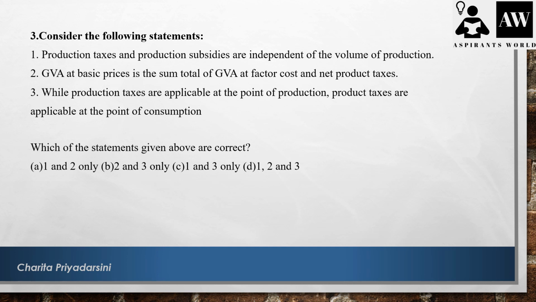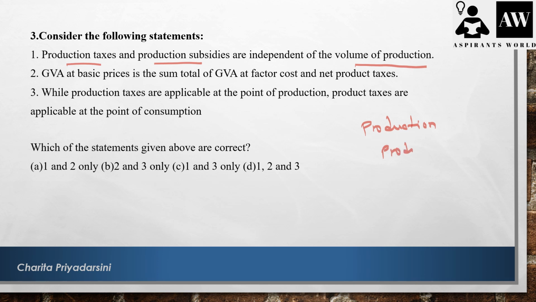Next. Consider the following statements. Production taxes and production subsidies are independent of the volume of production. First, I want to give some clarity. The production tax is different and the product tax is different.